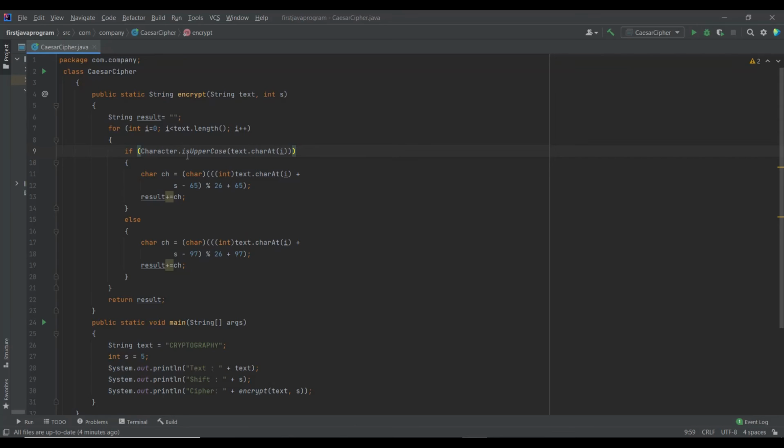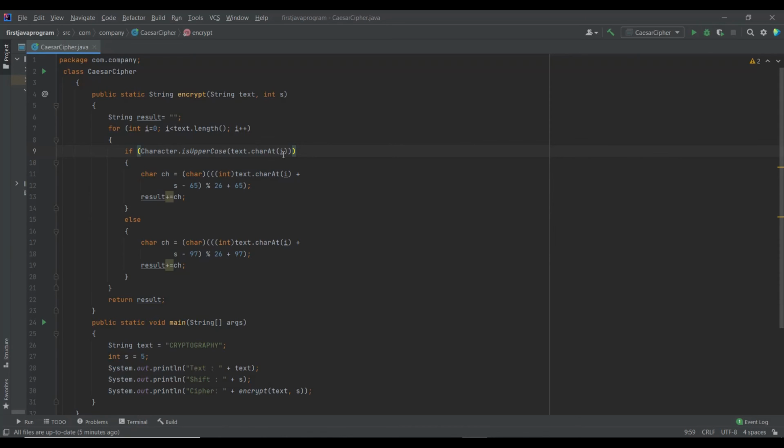Now what is the condition of the if statement over here? We have text.charAt. Now the charAt method returns the character at the ith index. The character at index 0. First we will go with 0 because it's a for loop. So first i would be 0. C here has index 0.